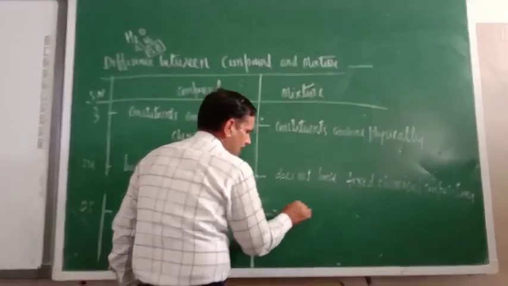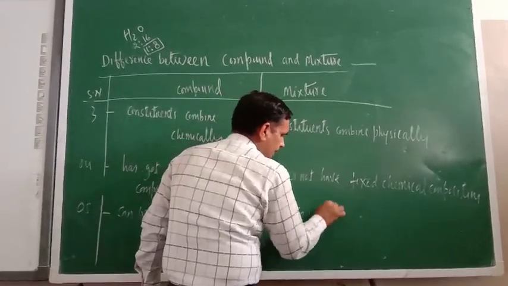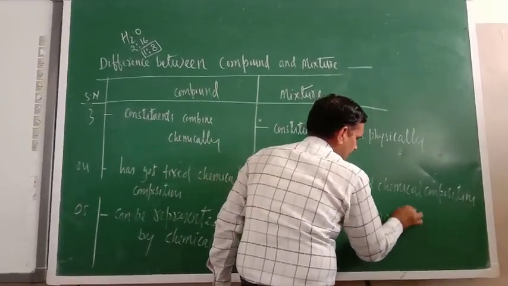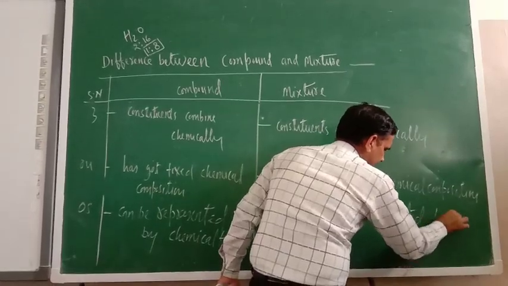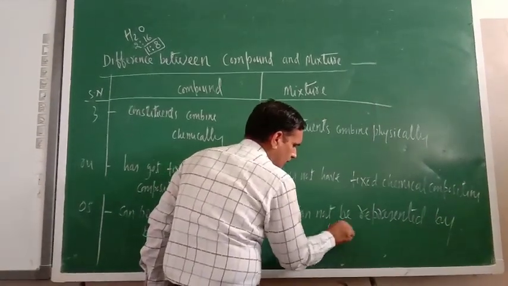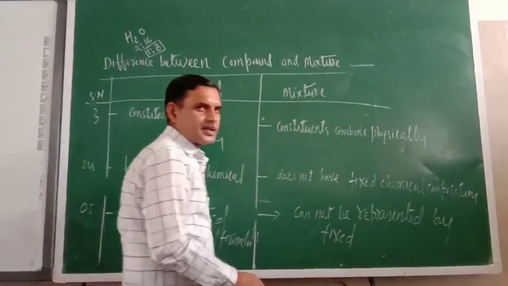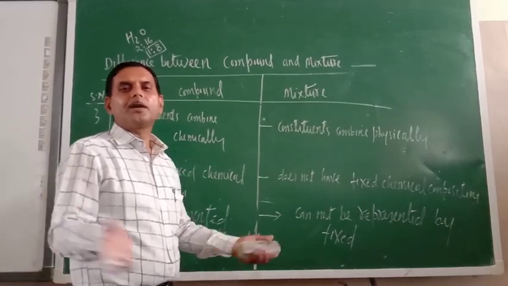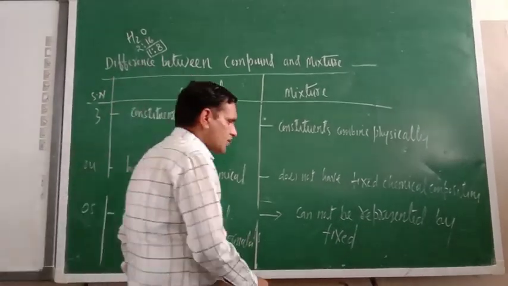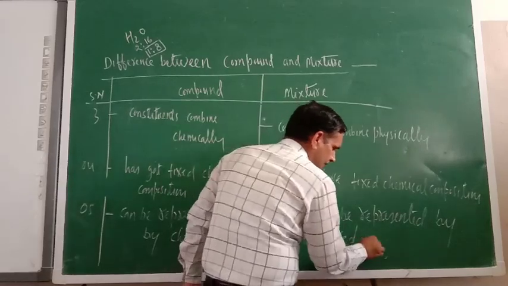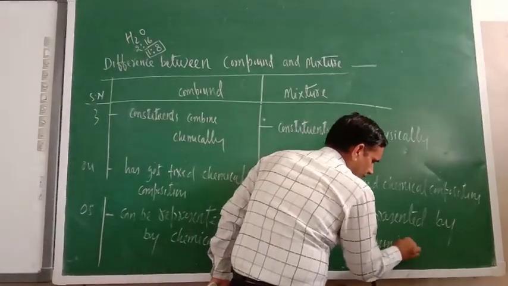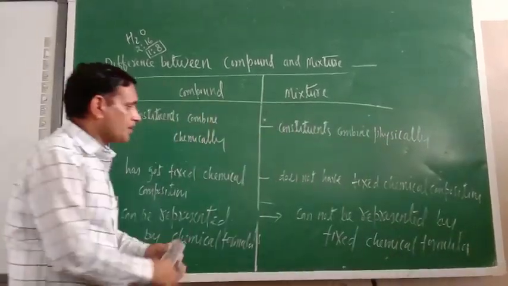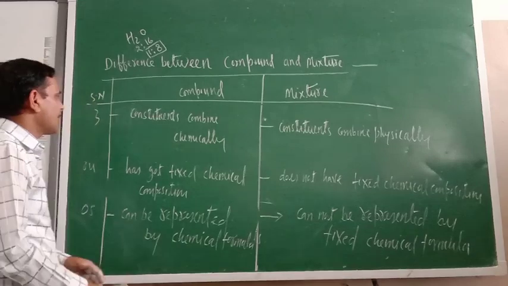Mixture cannot be represented by a fixed chemical formula, because a mixture has different kinds of elements or compounds. So how can you represent it as a whole? It cannot be represented by a fixed chemical formula. So remember this one: a mixture cannot be represented by a fixed chemical formula.